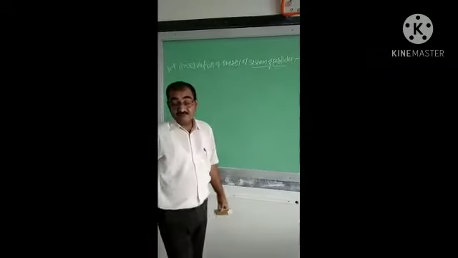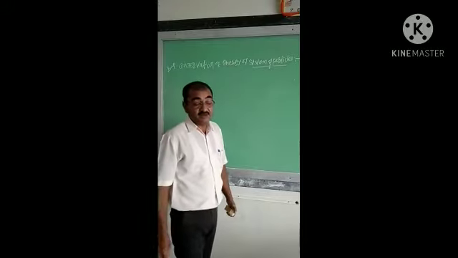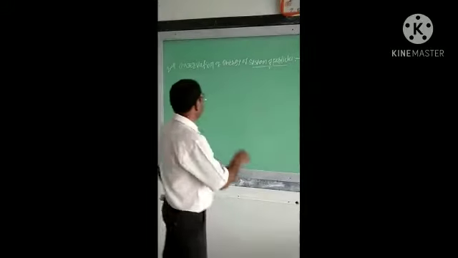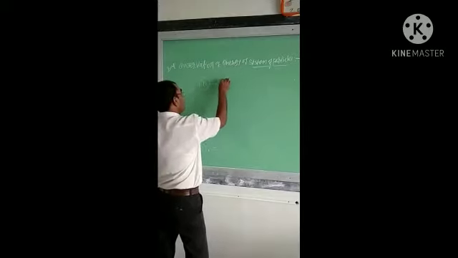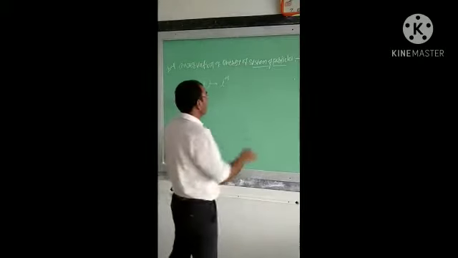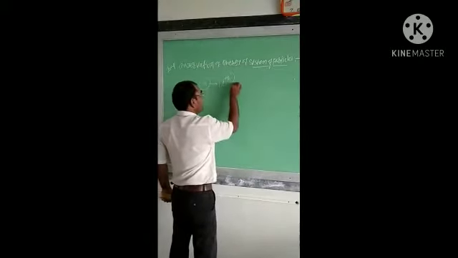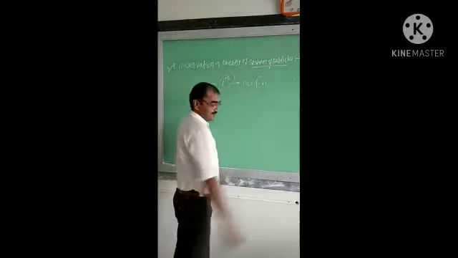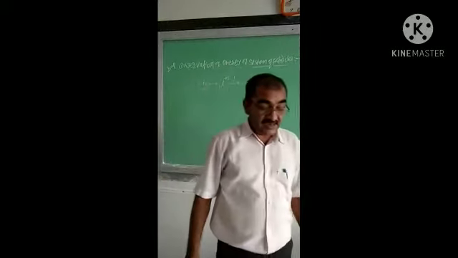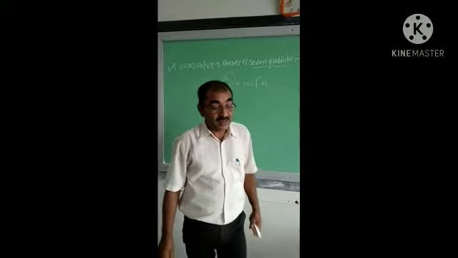For this purpose, consider a system of particles containing n particles, and out of these n particles consider only one, the ith particle. This ith particle has mass mi and velocity vi.